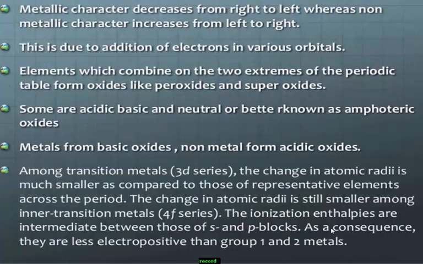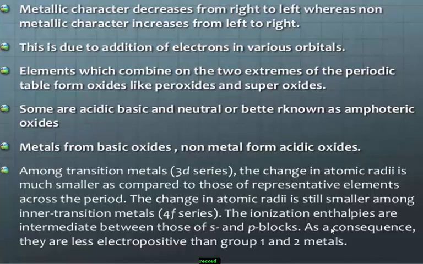Students, metallic character decreases from left to right, whereas non-metallic character increases from left to right. Very important. This is due to the addition of electrons in various orbitals.